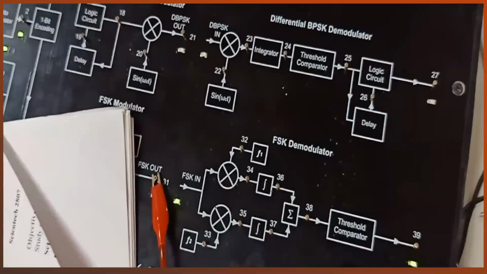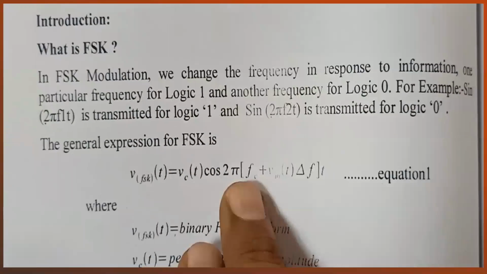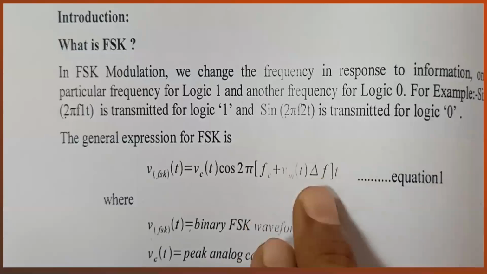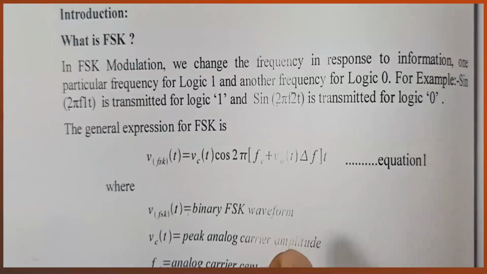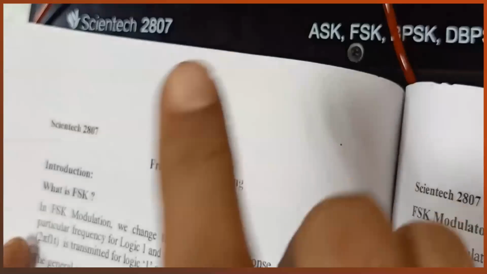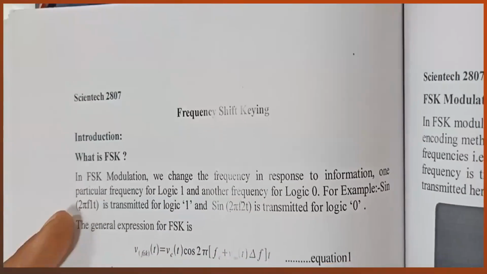In the equation you can see VFSK is Vc cos 2 pi, and here the frequency is changing. Here delta F is used for this purpose. So mathematically we can show this by using delta F, but on the kit we are using two different frequency components.